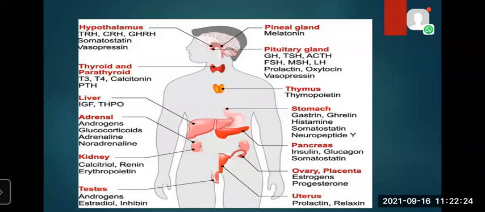The nerves originating from the brain are called cranial nerves. They are of 12 pairs and associated with the head, thorax, and abdomen. And the nerves originating from the spinal cord are called spinal nerves, and these are associated with the arms, legs, skin, and other parts of the body. And they are of 31 pairs. We understood that the autonomic nervous system consists of the nerves of involuntary organs: eyes, liver, kidneys, stomach, heart, lungs, all these are functioned by the autonomic nervous system.